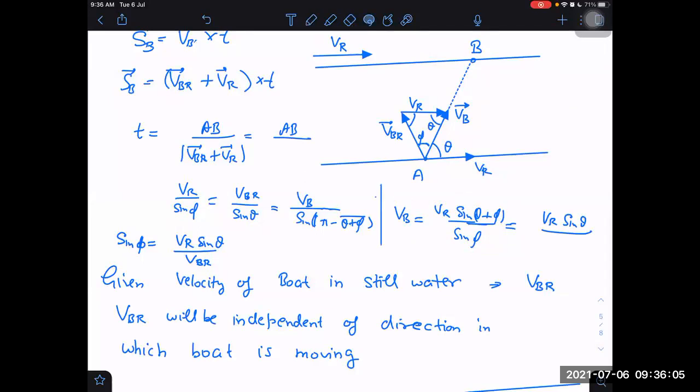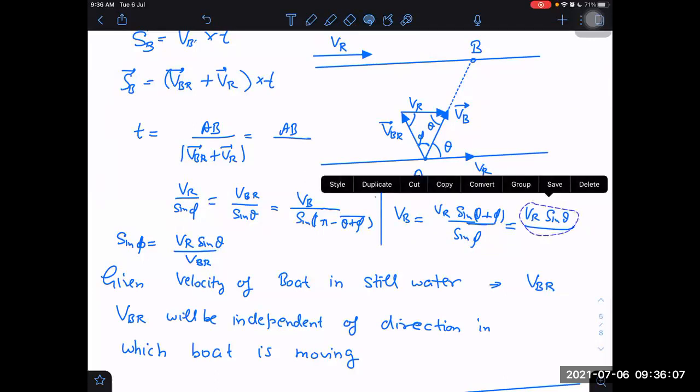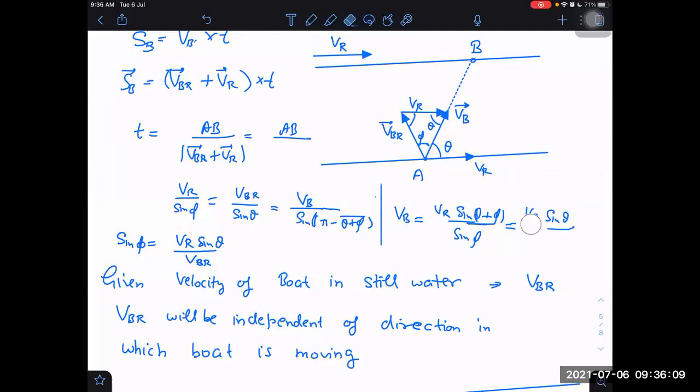Sin A plus sin B formula we can use. Anyway, we can get the answer from here. I think I can leave it here and tell you that you can get the answer from here. How? Because we know VB in terms of phi, and sin phi we already know. So all I have to do is first write the answer in terms of sin phi and then get the value of sin phi from here.